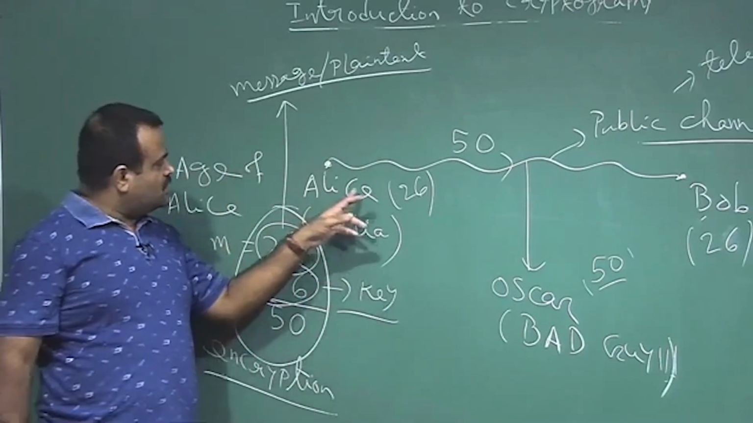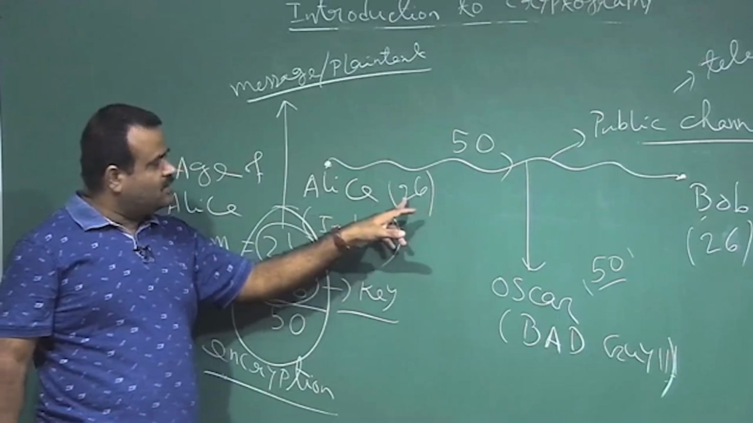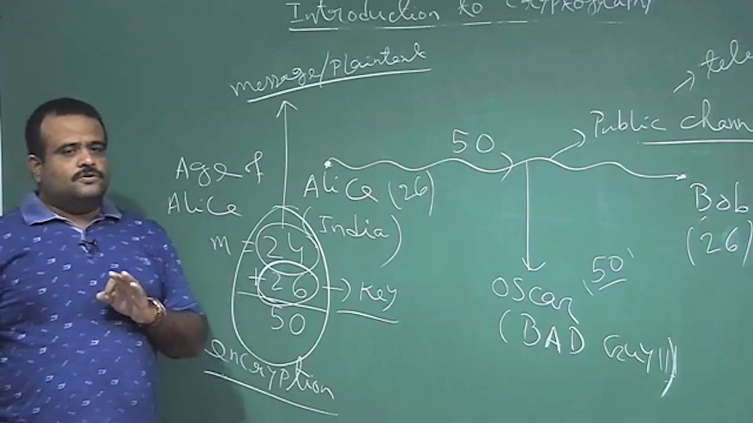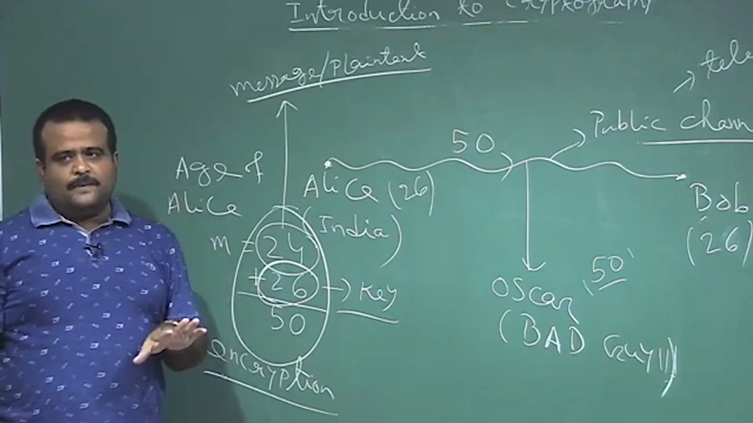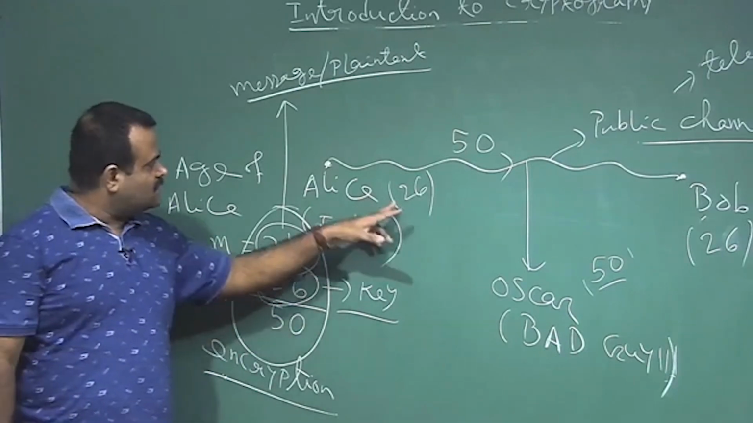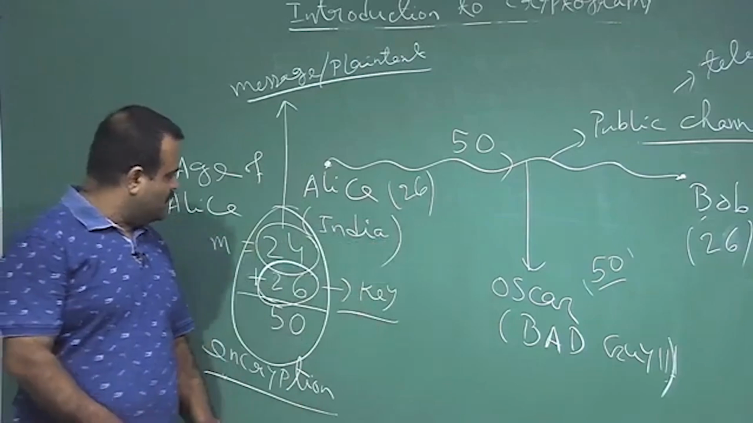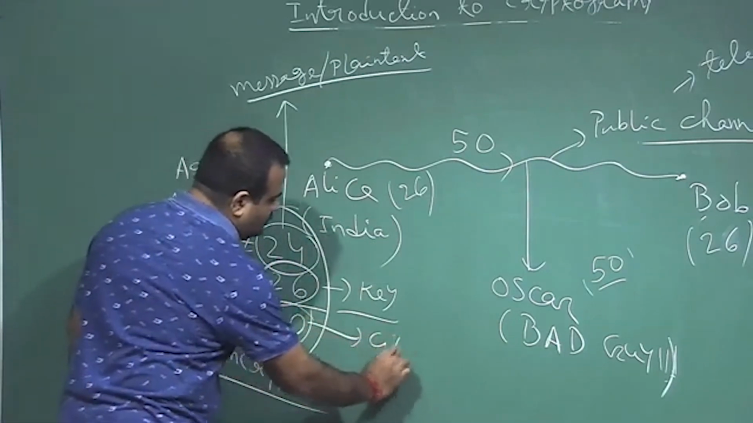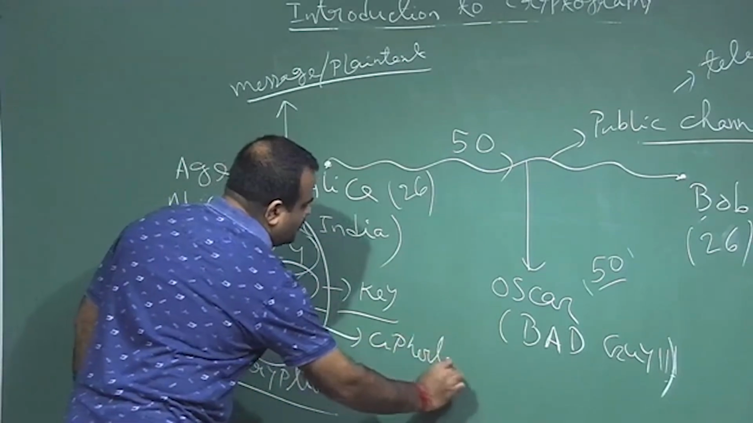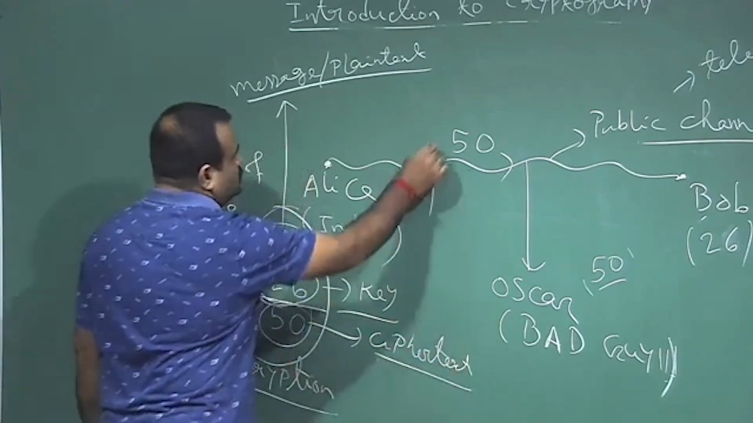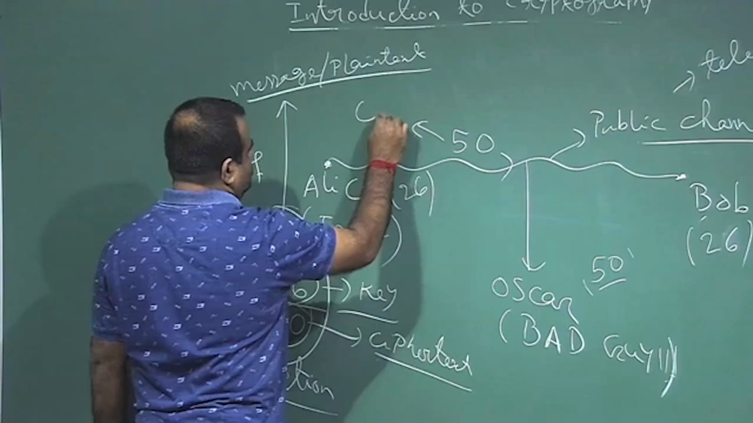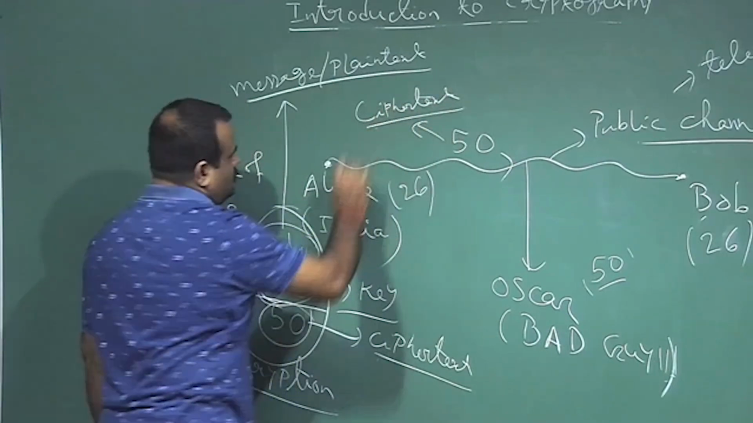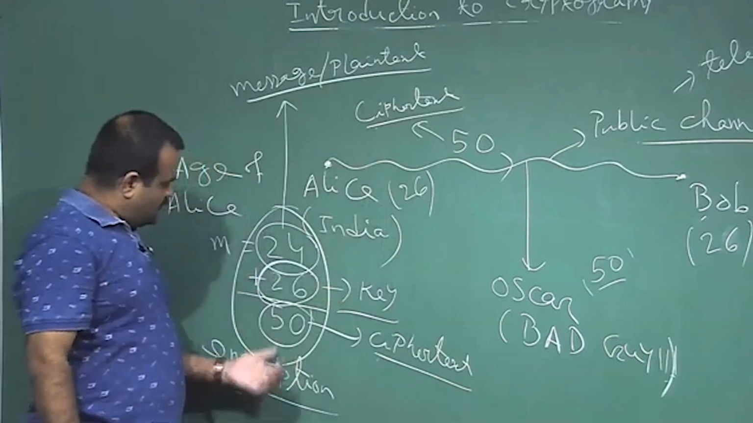So, how they will agree on this common key is another issue. That has to be done in a secure way, otherwise it will be revealed by the third party. And after encryption, the output is called ciphertext. So, this 50 is the ciphertext.